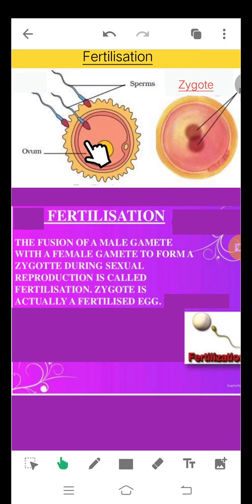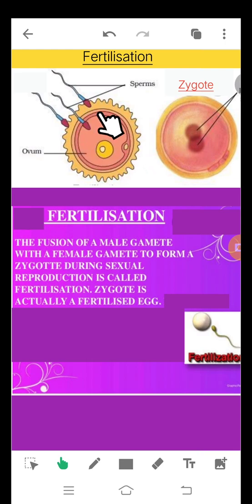As I told you in the last video, there are a number of sperms produced from the testes, but there is only one ova released from the ovary. So here, there is one ova. Even though there are many sperms, only one sperm will enter and fuse with the female gamete. So this is how the fusion of two gametes takes place. The male gamete fuses with the female gamete. The sperm is fusing with the ova.